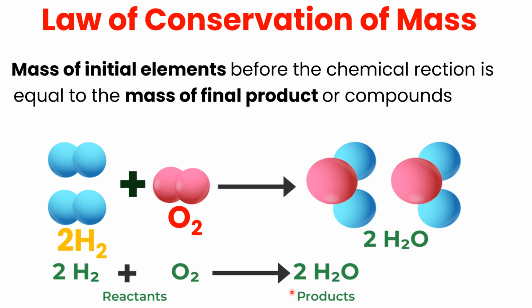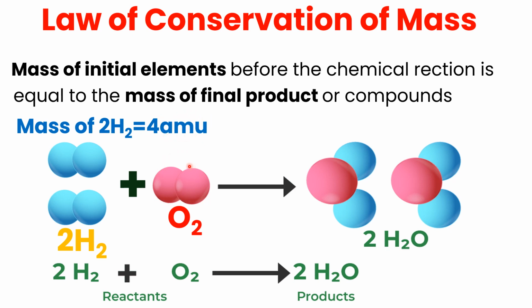Now, dear student, keep in mind that the mass of the two hydrogen molecules and the oxygen molecule, as per the law of conservation of mass, will be equal to the mass of two water molecules. Since you know that the atomic mass of hydrogen is 1, two hydrogen molecules have an atomic mass of 4 AMU.